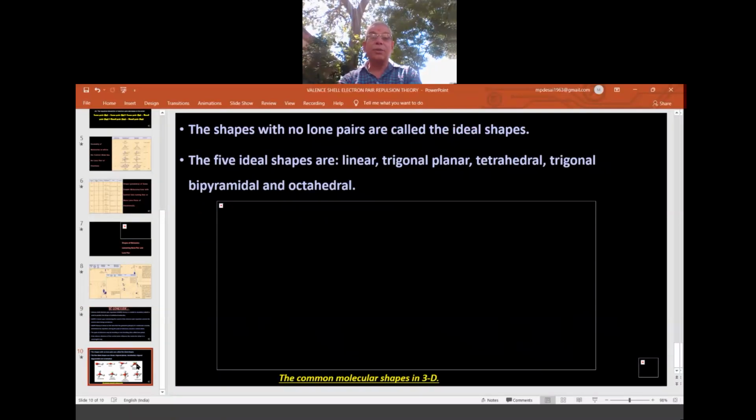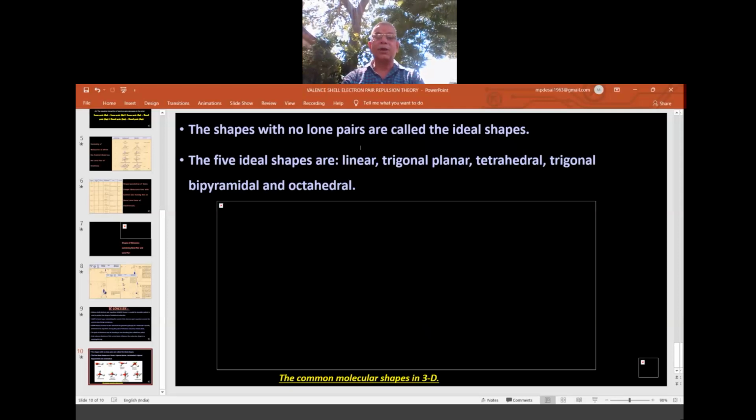Now, the shapes with no lone pairs are called ideal shapes. They are ideal because they don't have lone pairs, so they don't have that much repulsion. That's why they are called ideal shapes. If a lone pair is there, they become the non-ideal or real shapes because of the additional repulsions from the lone pair.